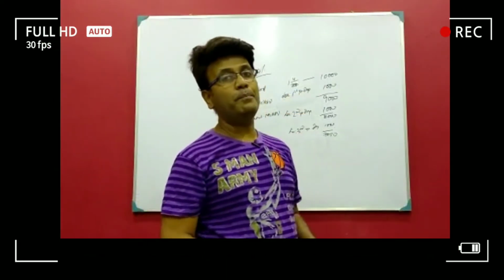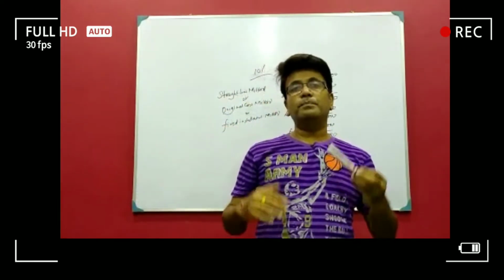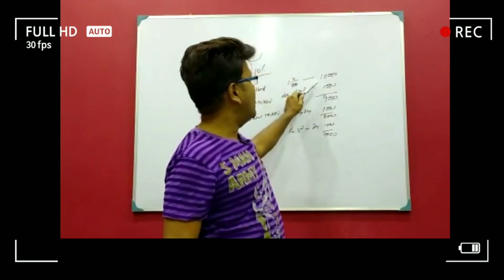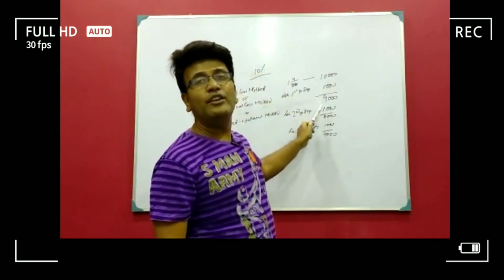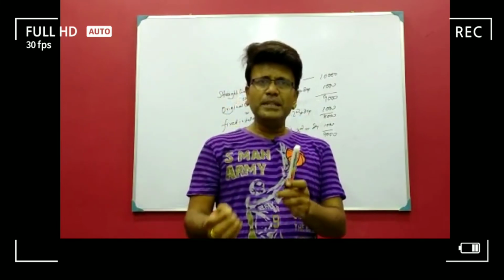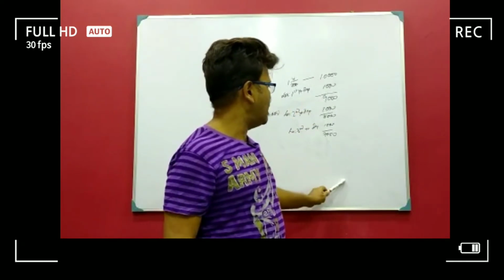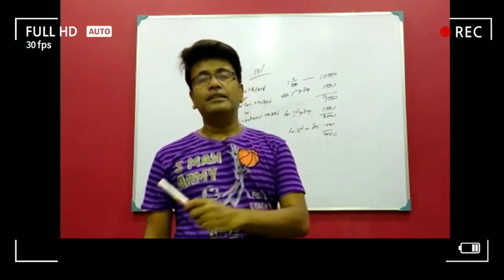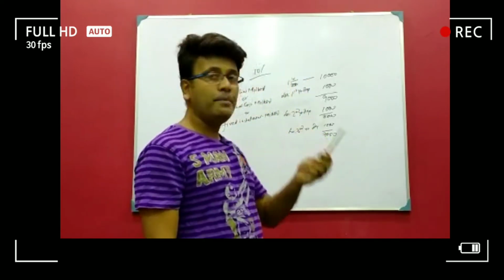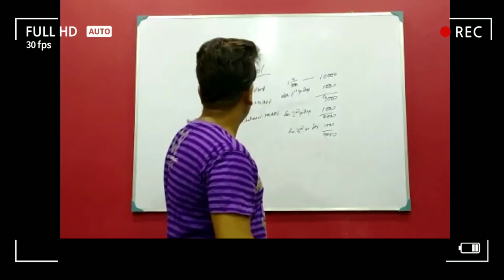But the one main problem is that the income tax law does not permit this kind of method. Why? Because after 10 years the value of the asset becomes zero, but actually it doesn't happen. There must be some value, but if we charge depreciation under this method, it shows zero. For that reason, the income tax does not permit this method of depreciation. So what do they permit? They permit the second method, which is known as the diminishing balance method.